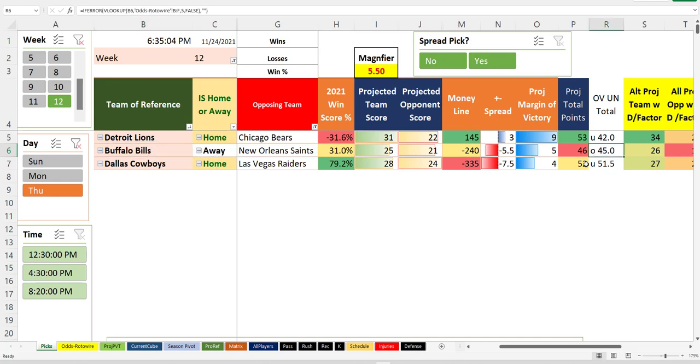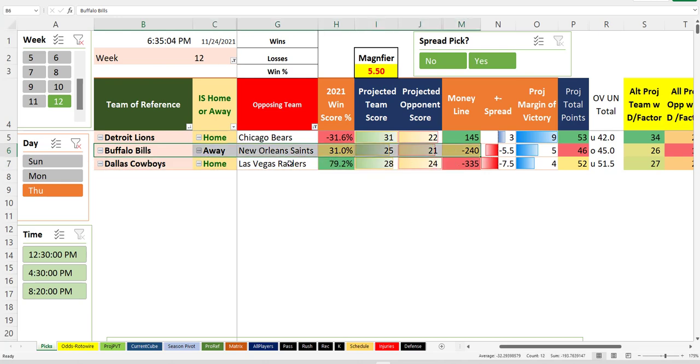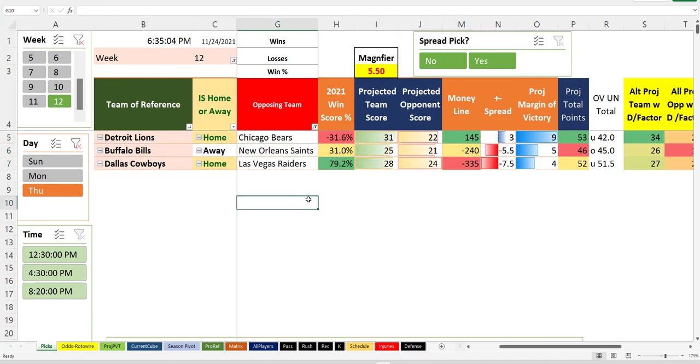Over under set at 45. That seems like it could go over that, doesn't it? I mean, it says it goes 1 over, but New Orleans defense is messy. Could mean Buffalo will run it up. But man, it's a tough game. I almost say I don't know what to do in this game. The line is not deserving, but the points are a mess. I just stay away, right? Detroit's to win so far.